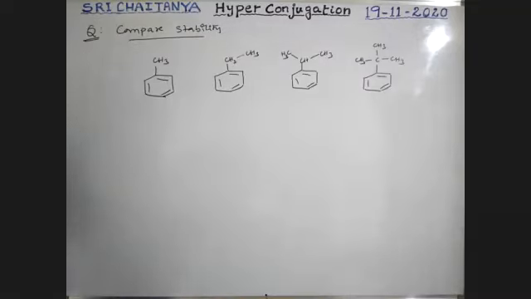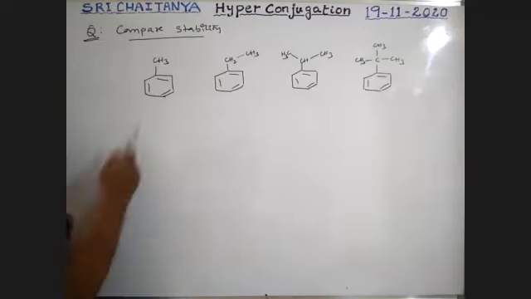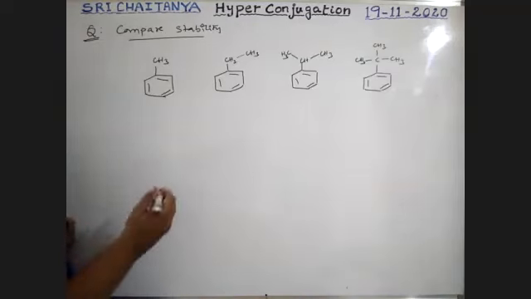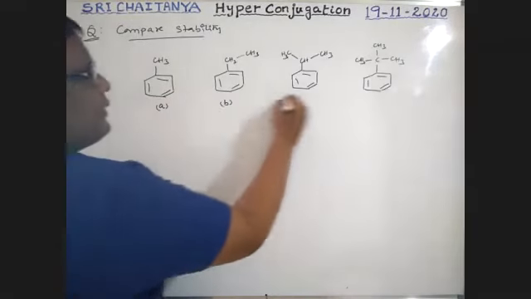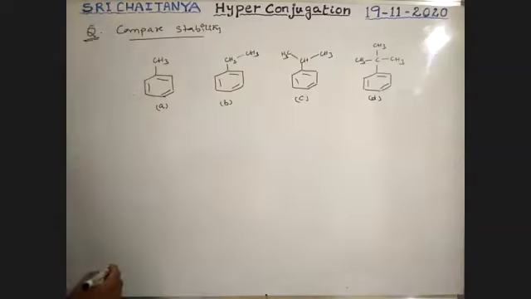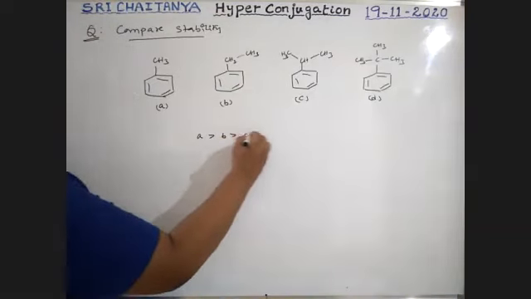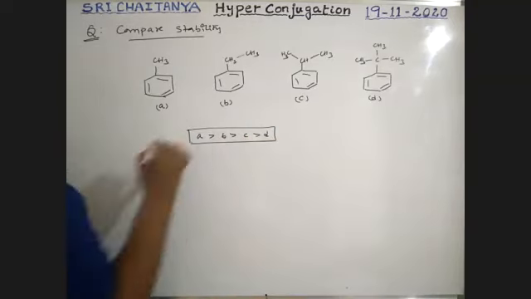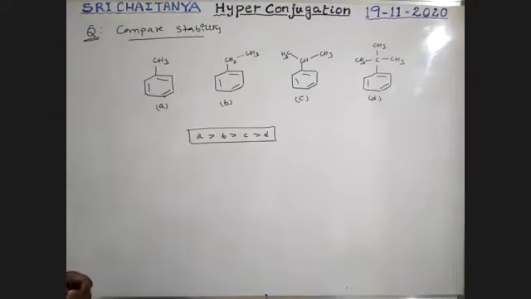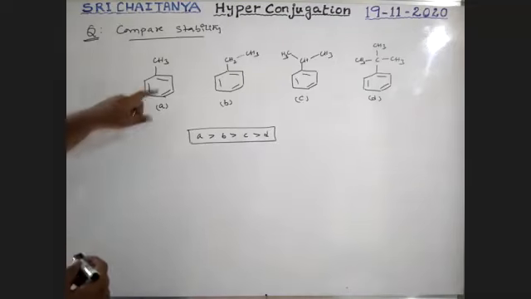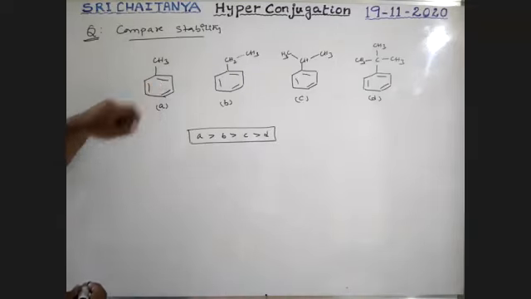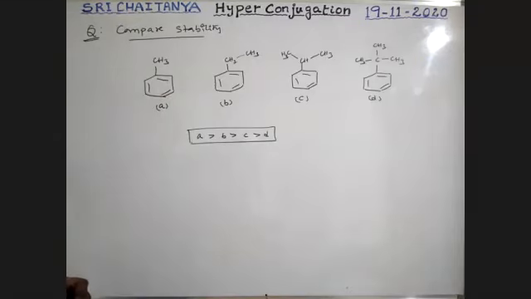Absolutely wrong, Gaurav. Yes, Ramanuja, you are correct. See, boys, see here. This is CH3. Our answer is A, B, C, D and E. A greater than B greater than C greater than D is the answer. Engineering, don't consider this. Yes, I will explain. Keshav, please wait.